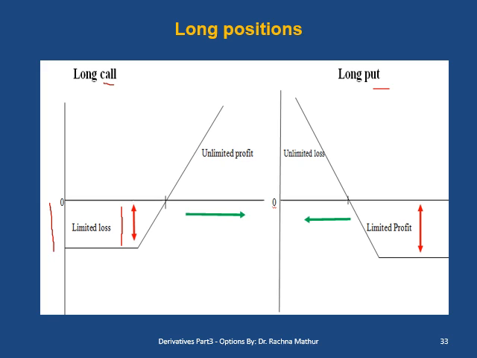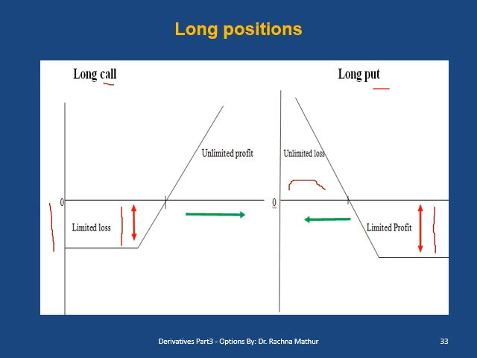But if you are taking a long put position, that means you are buying a right to sell. So buying a right to sell, you are paying an option price or option premium. Now if you want to sell the house at 100 rupees, you will sell only when the stock price at the time of expiration falls down. It comes in this axis, that is, prices are falling down, then only you will sell the house at 100 rupees and you will have unlimited profit with the falling price.